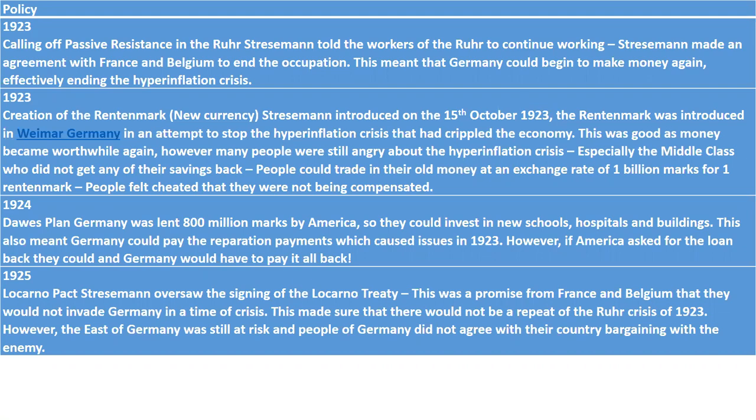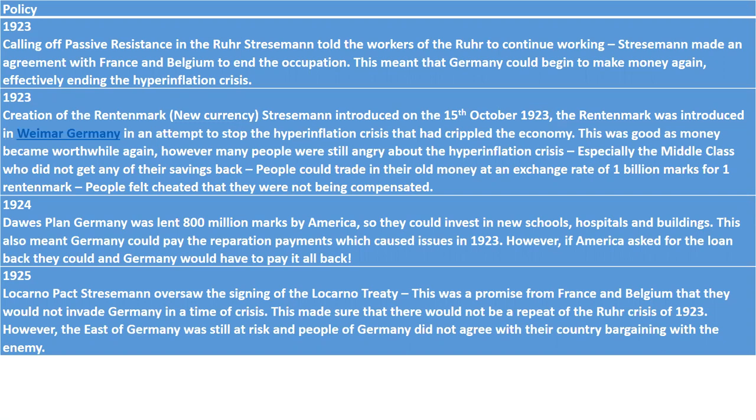Calling off passive resistance is also really important, and it helps the second thing we're going to look at, the creation of the Rentenmark. Now the Rentenmark is a new currency, and this was introduced on the 15th of October 1923. It was introduced in an attempt to stop the hyperinflation crisis that had crippled the German economy and made money totally worthless. This was a good move for Stresemann, as money became worthwhile again and prices began to go down.